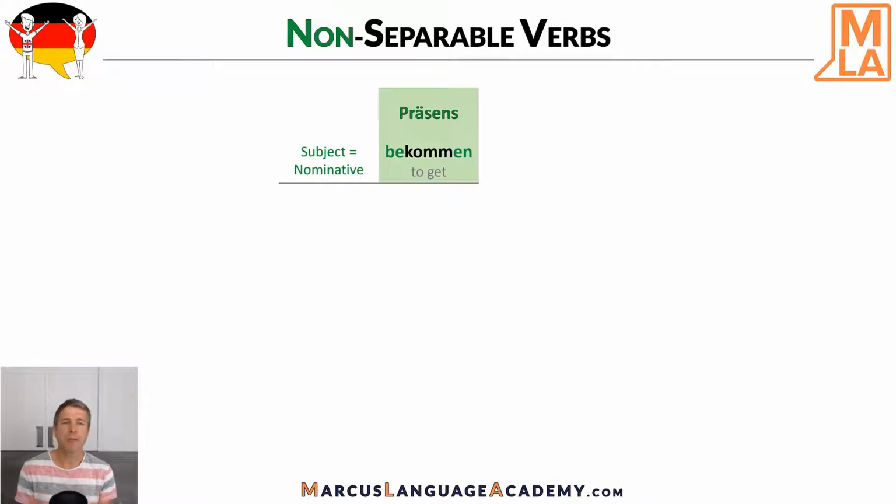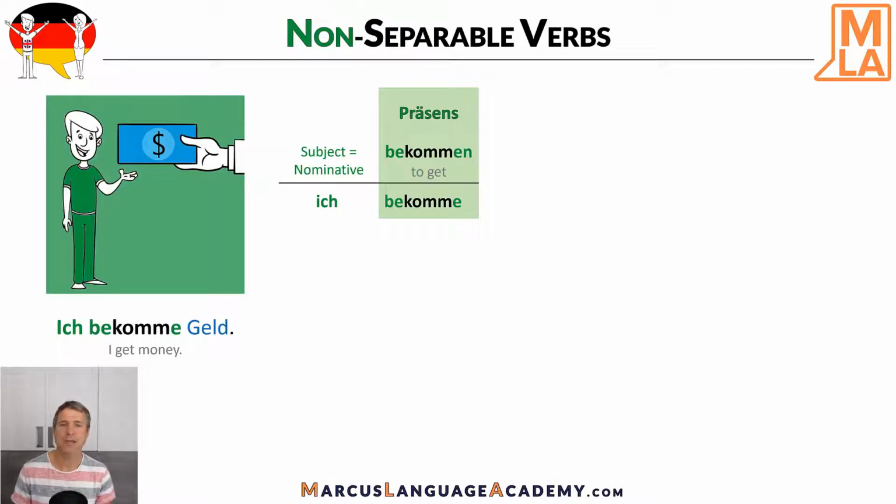And here everything is the same as for a regular verb. The first person singular is ich bekomme. And here again is an example sentence. Ich bekomme Geld. I get money. The background is green because the verb is regular, and the subject is also green and therefore in the nominative case. And Geld is the direct object and therefore in the accusative case and blue.